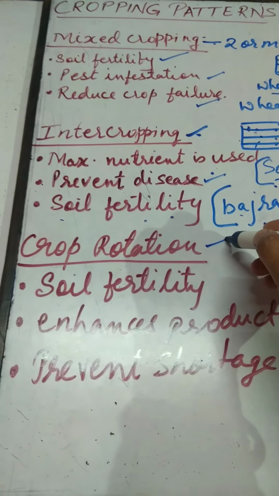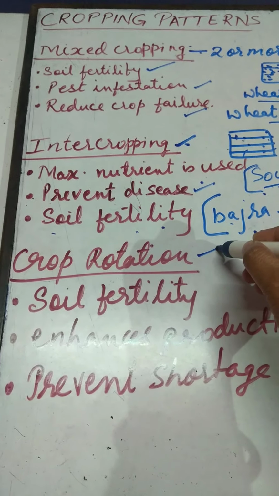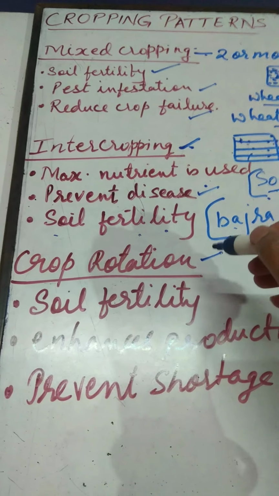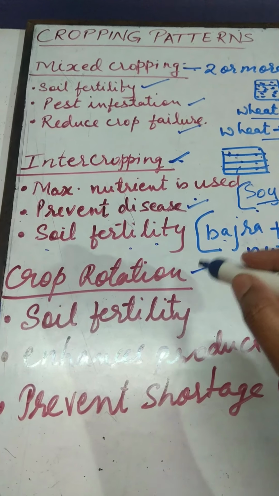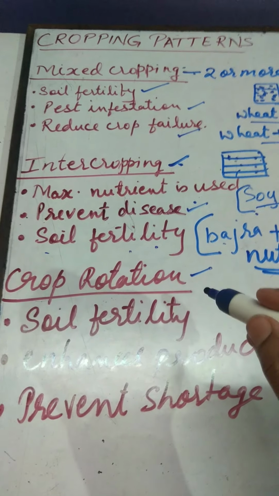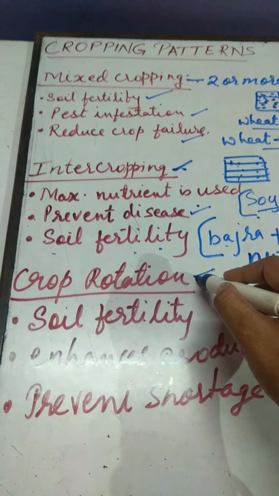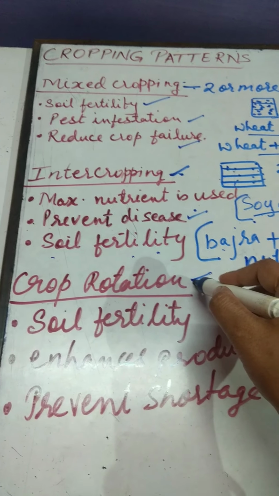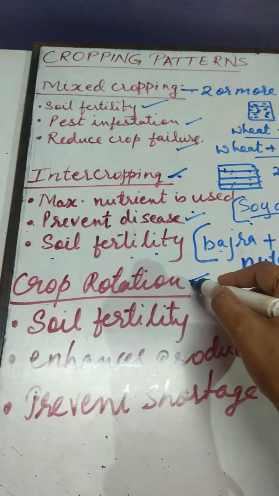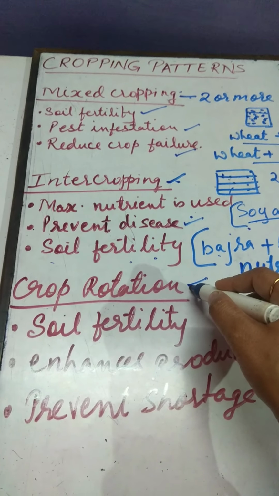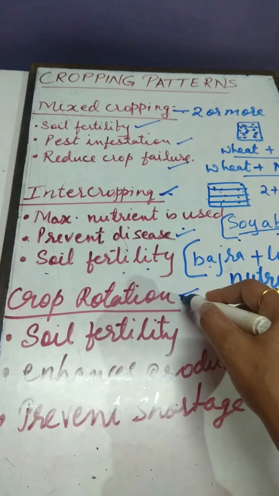Clear? Now next is crop rotation. Crop rotation, you must already have heard of it. What is crop rotation? Different crops are grown on the same field but in a pre-planned succession. Clear?